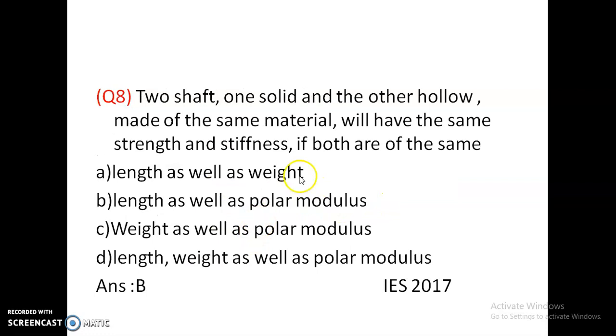Option D. Two shafts, one solid and the other hollow, made of the same material, will have the same strength and stiffness if both are of the same length as well as weight, length as well as polar modulus, or weight as well as polar modulus. If they have the same length as well as polar modulus.